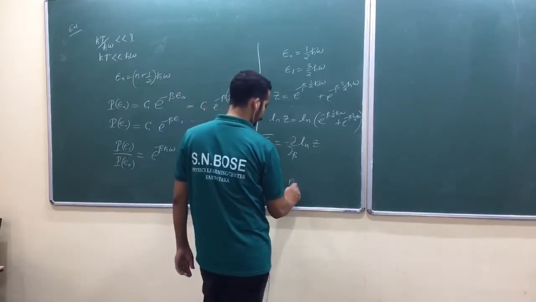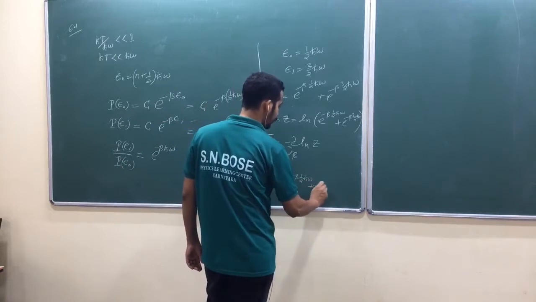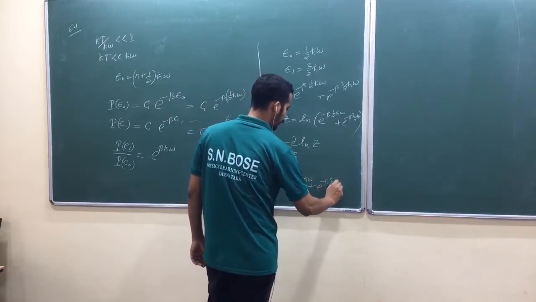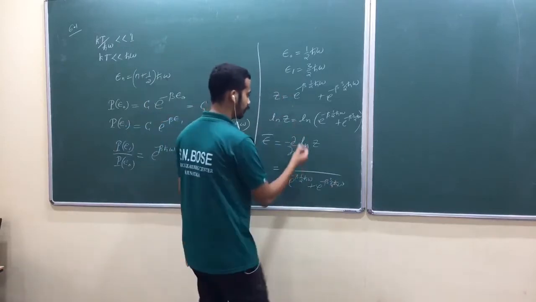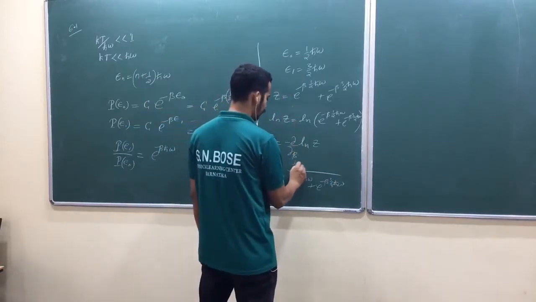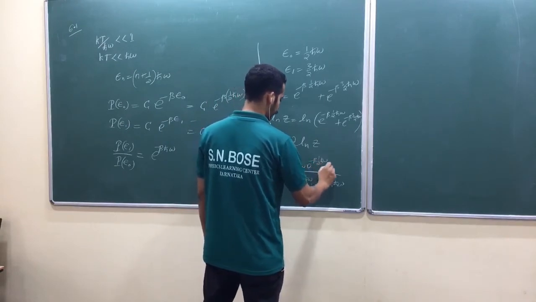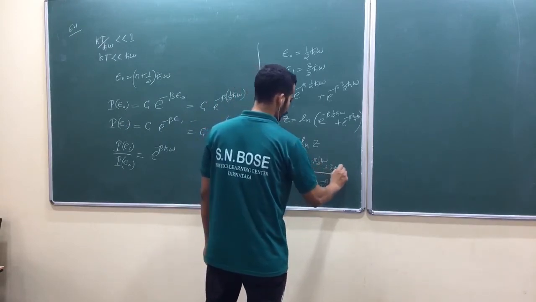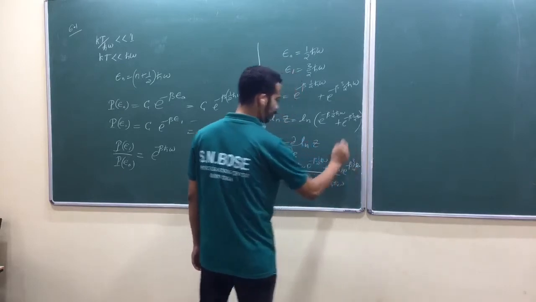That gives, with the minus sign, half h bar omega e raised to minus beta half h bar omega plus 3 by 2 h bar omega e raised to minus beta 3 by 2 h bar omega, all over the partition function. Am I right?